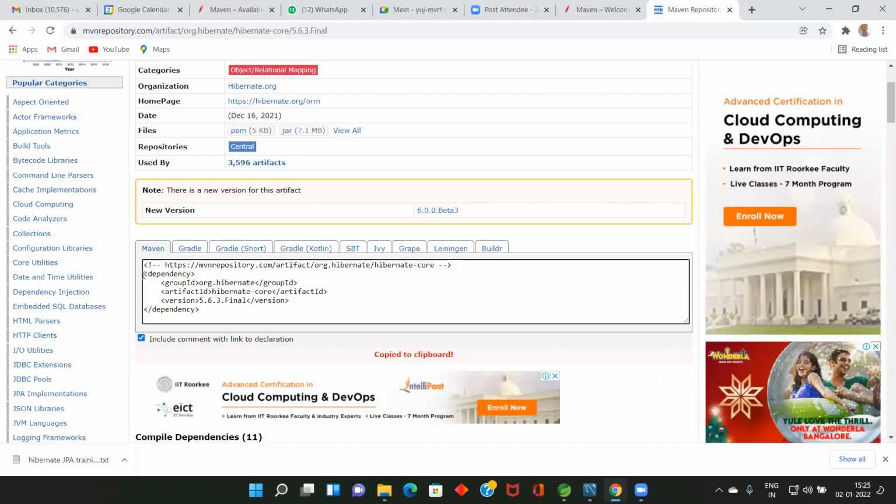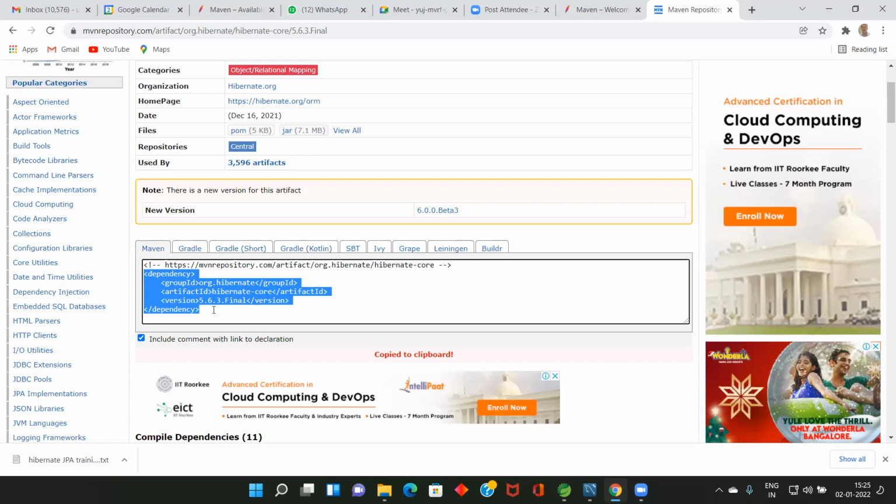So this is the dependency. When you give these details to the POM file, Maven will automatically download all the jar files related to Hibernate JPA. Why are we downloading this jar file? Because we need to use that framework. They have written a number of class files and zipped them into a .jar file. A jar file is like a zip file, and it contains a number of classes because the framework is written in Java. So we need all those classes.